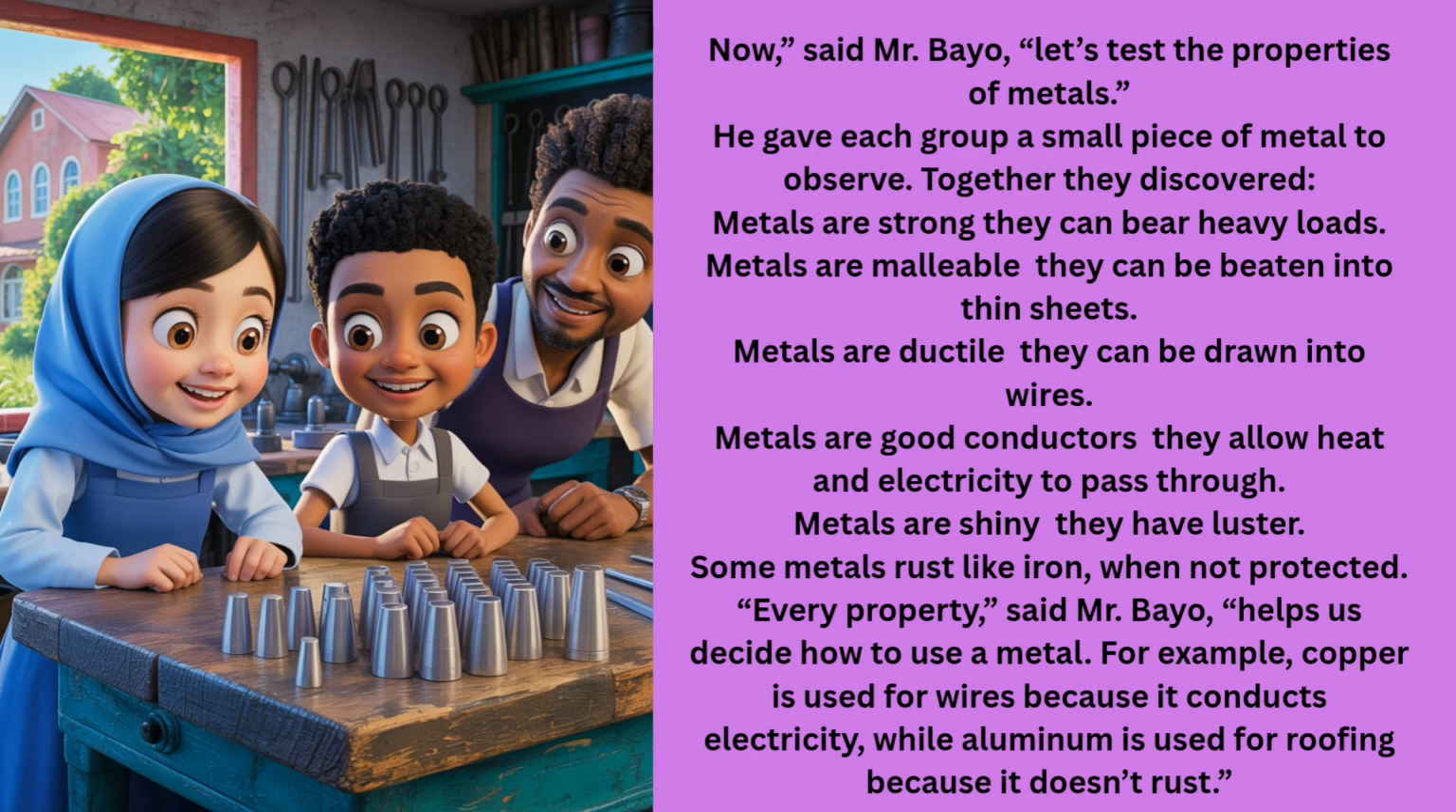Metals are good conductors. They allow heat and electricity to pass through. Metals are shiny. They have luster. Some metals rust, like iron, when not protected. Every property, said Mr. Bayo, helps us decide how to use a metal. For example, copper is used for wires because it conducts electricity, while aluminium is used for roofing because it doesn't rust.